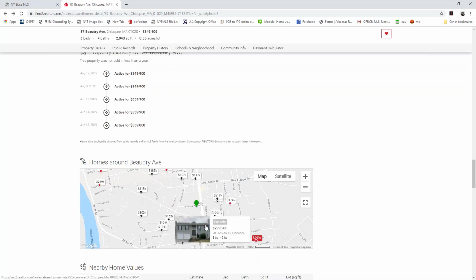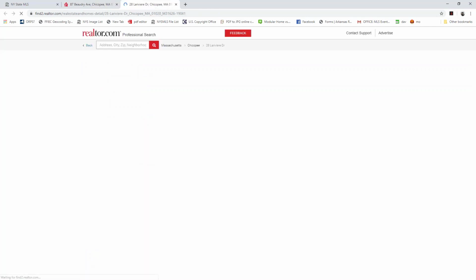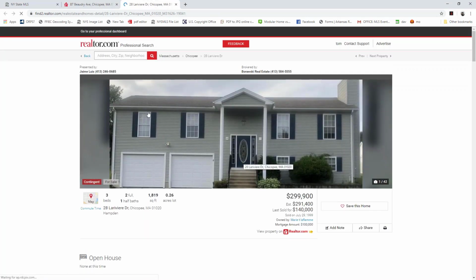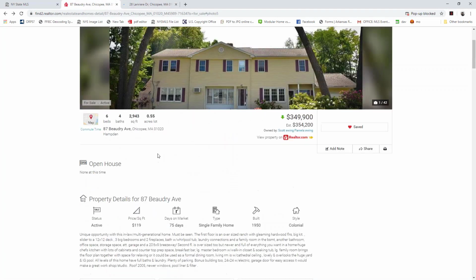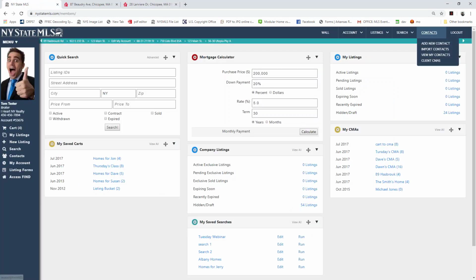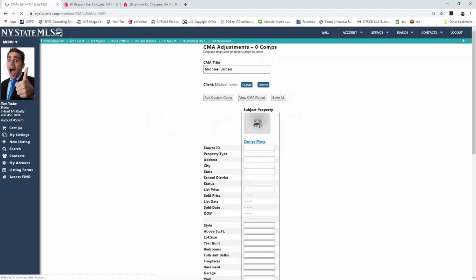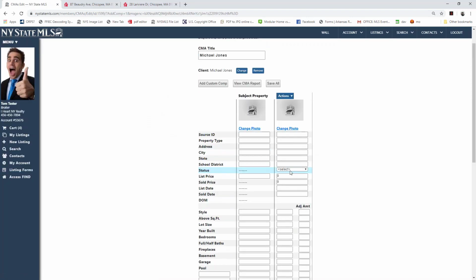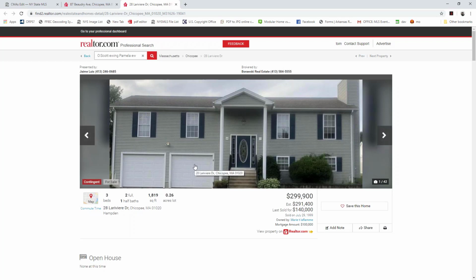So if we wanted, we can find the properties that are most like this home. We can go ahead, click on that button. And what that's going to do is go ahead and open up a new tab. So this way we didn't leave. We're still where we started with that original subject property, but it opened up that comparable on a new tab. And if we were doing maybe a CMA, we could take this property, go back to our My State MLS, New York State MLS account, go to our CMA, and if we wanted, we can add a custom comp, and we could put in the information for this property.